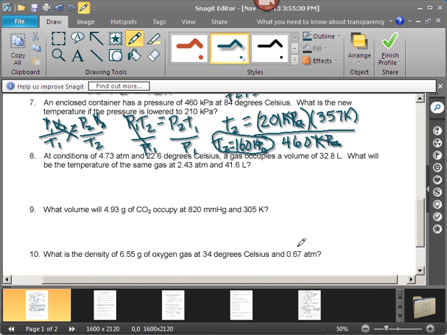Next question. Here's the pressure, here's the temperature, and the gas occupies a certain volume. What will be the temperature of the same gas? We've got a new pressure and we have a new volume. So we're going to use the complete combined gas law equation. P1 V1 over T1 equals P2 V2 over T2. Nothing's getting crossed out because we have 2 changes. What will be the temperature of the same gas? So we're solving for T2, the new temperature.